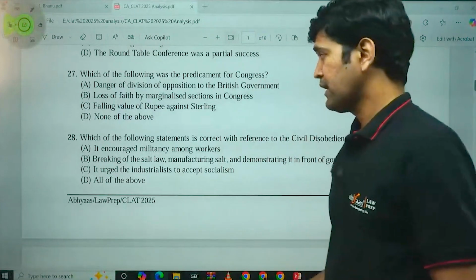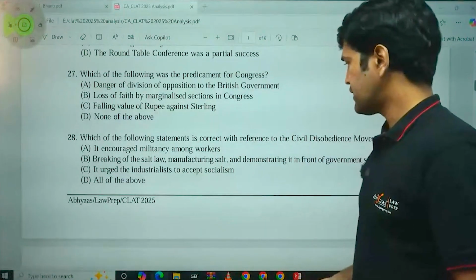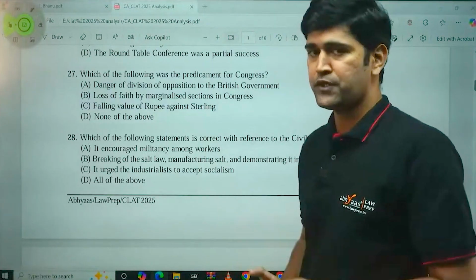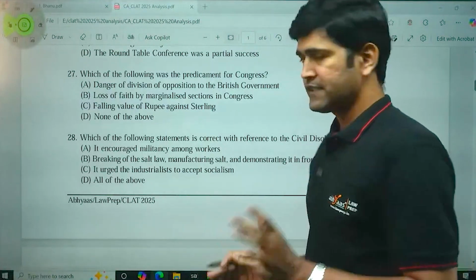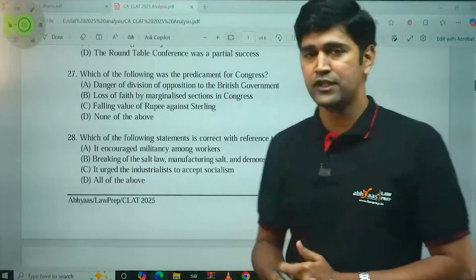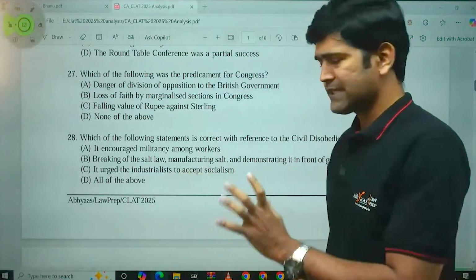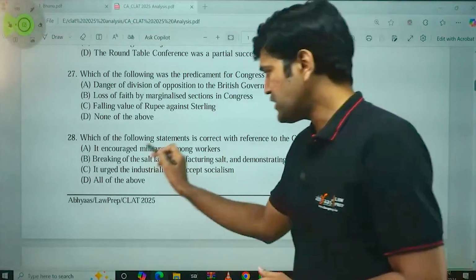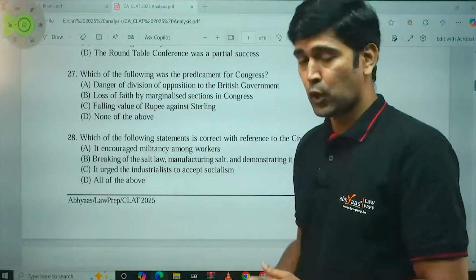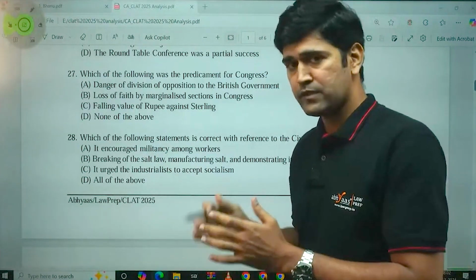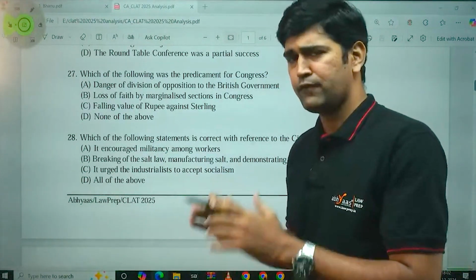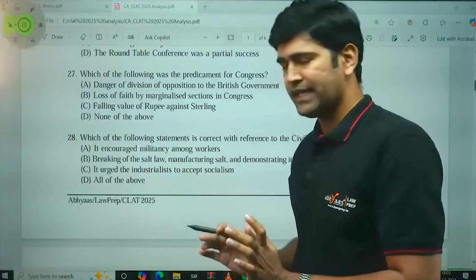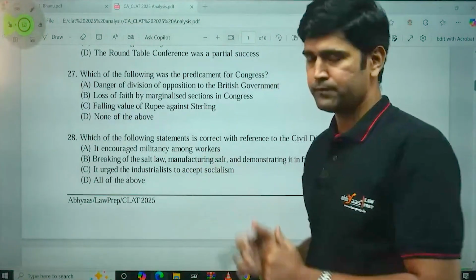Next question. Which of the following statements is correct with reference to the civil disobedience movement? Again, 4 options. This question is somewhat tricky, but let us try and decode this. It encouraged militancy among workers? No. The civil disobedience movement was a peaceful movement. It was a Gandhian movement, so it did not directly encourage any militancy among workers, this is for sure.